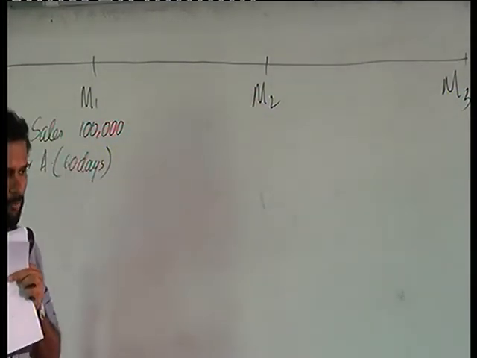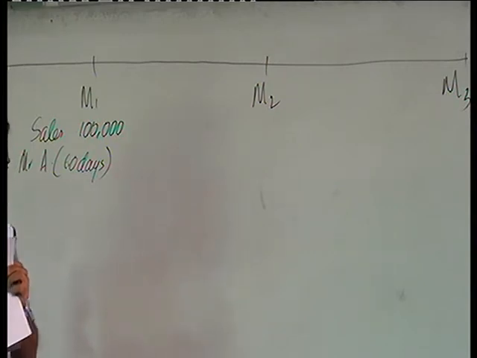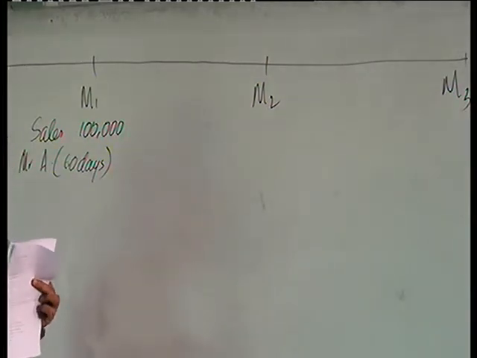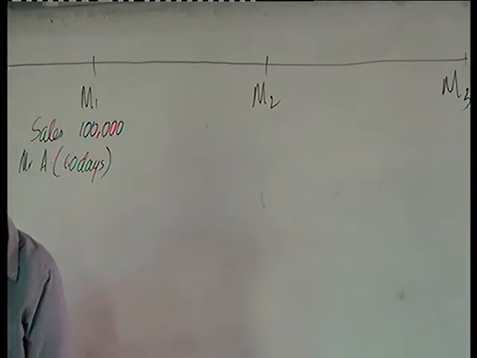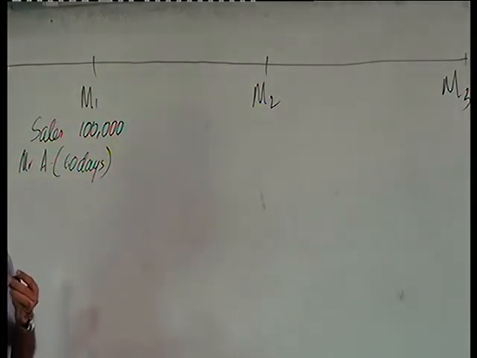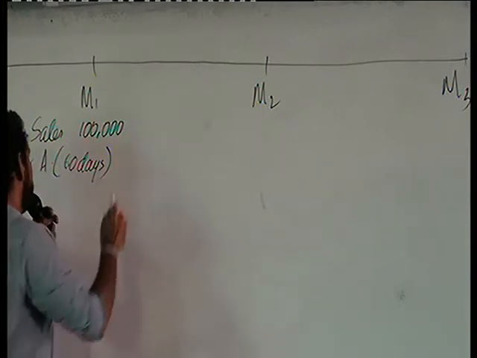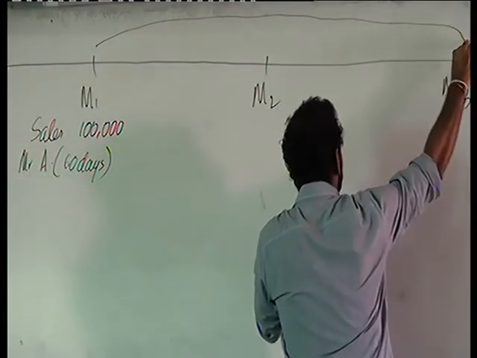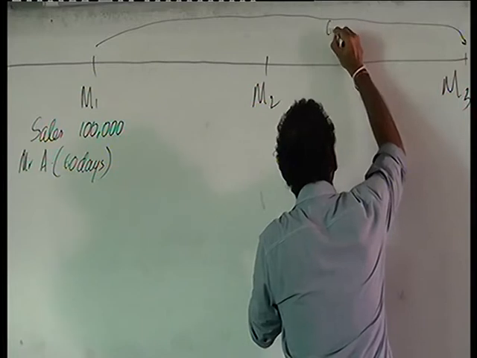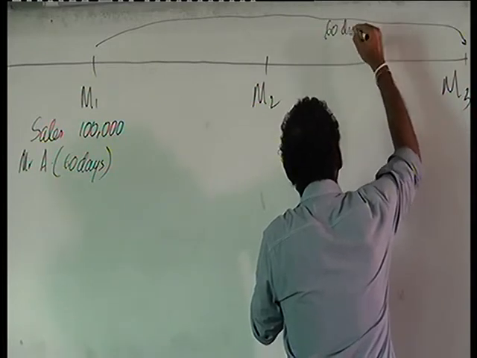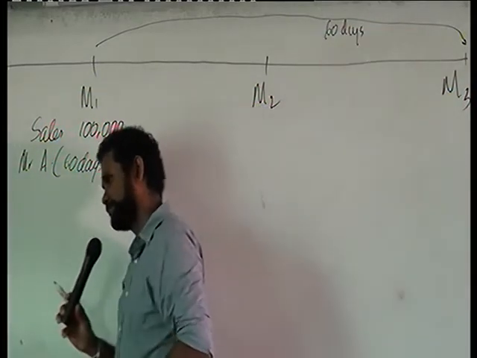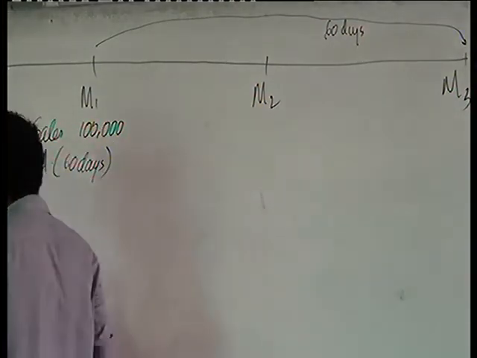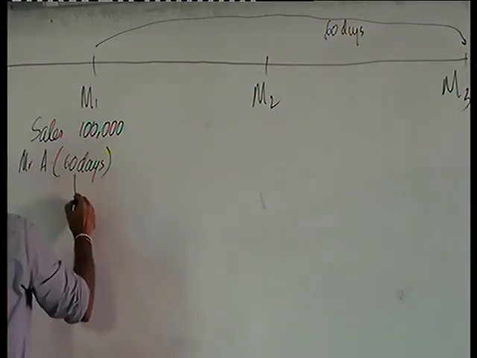Credit sale means you're making the sale, but you don't receive the cash at the time of the sale. Instead, you are instructing your customer that you can settle it at the end of 60 days. So this amount is supposed to be settled in the third month. Now first we look at the double entry we are going to pass here.